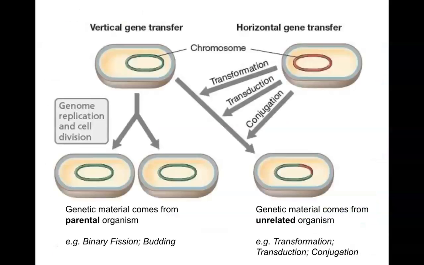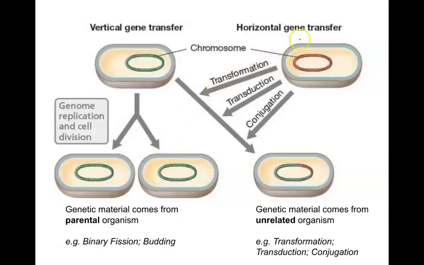So just to reiterate, we have 2 different types of gene transfer here. We have vertical gene transfer and horizontal gene transfer. In vertical gene transfer, so vertical going from up to down, we're going from parent to daughter. And I can actually see that the parent produces genetically identical daughter cells. This is called vertical gene transfer. So this is binary fission. This is budding. These are asexual reproductive events.